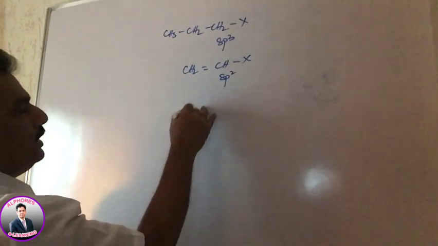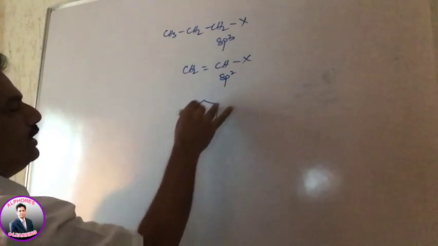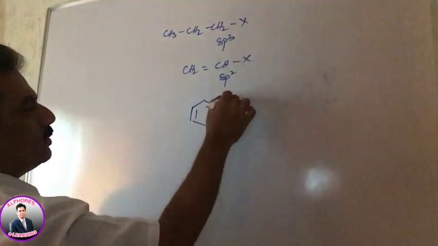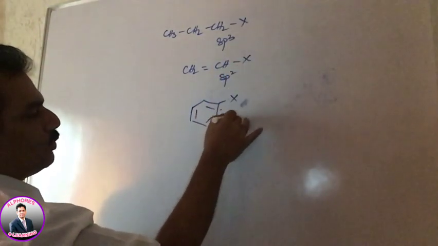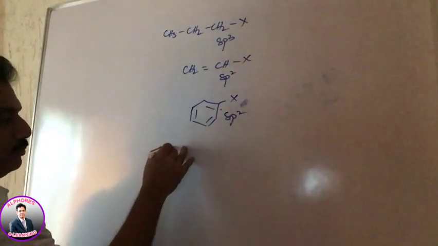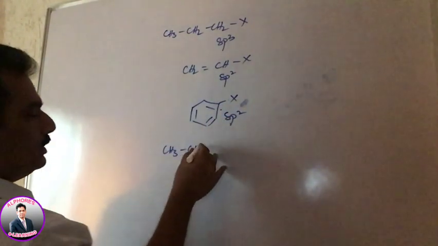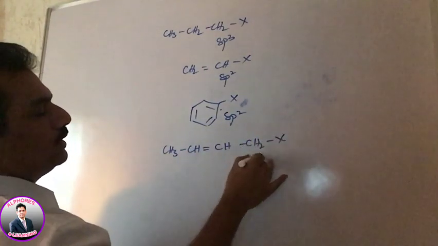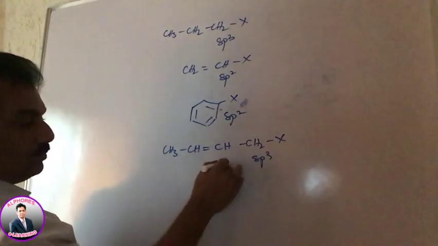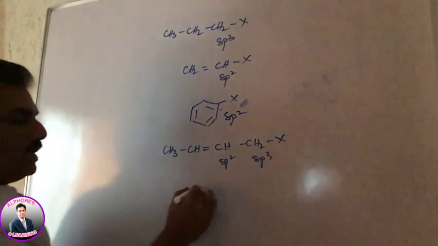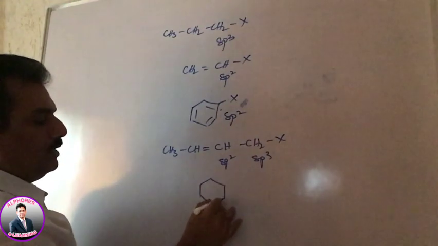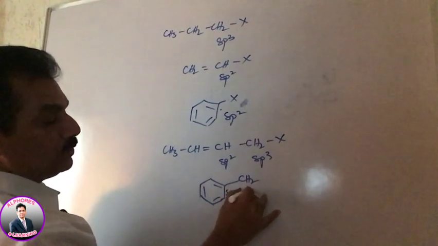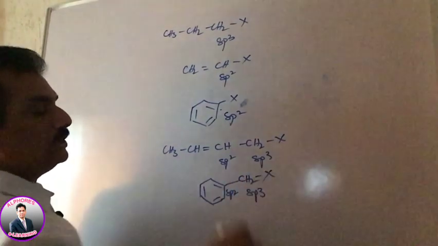And when it is present like this, with X, here also the carbon is an sp2 carbon. And one more thing you observe, CH3, CH double bond CH, CH2X, it is sp3, but the adjacent carbon is sp2. And similarly in benzene also, this carbon is sp2 and here CH2 is sp3 and here halogen is present.